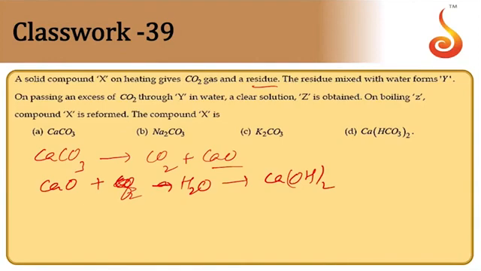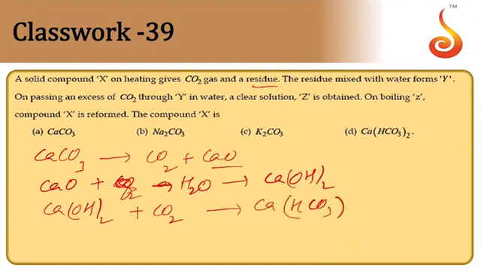And when you pass excess CO2 gas through this, you are going to get calcium bicarbonate, Ca(HCO3)2, finally. This is formed, a clear solution of Z.